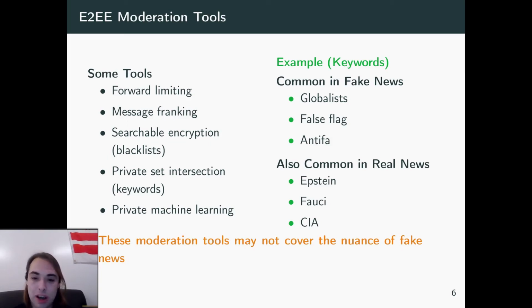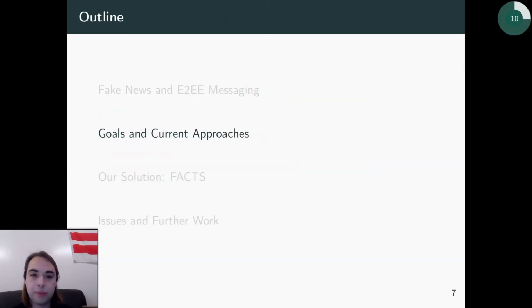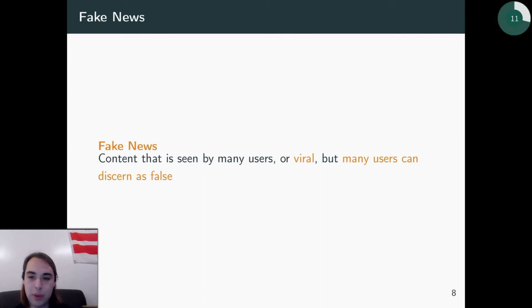Usually not much else. But the next three words, well, those words are common in fake news a lot, but they're also common in real news and everyday conversation. So if we use that tool to try to moderate fake news specifically in these systems, well, it may not actually be that accurate. And so really what we see is these tools don't really cover that nuance of fake news. So how do we solve this?